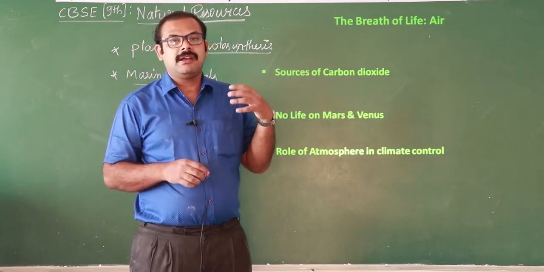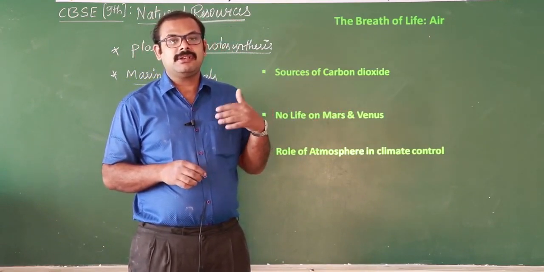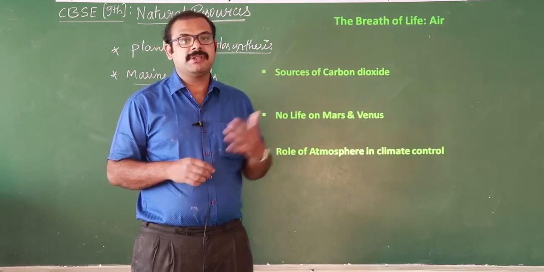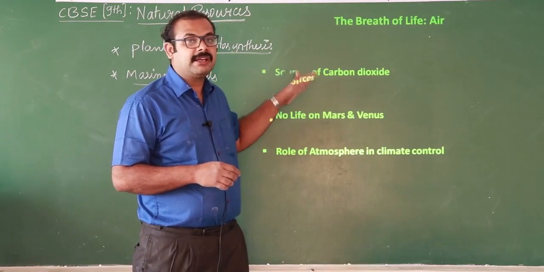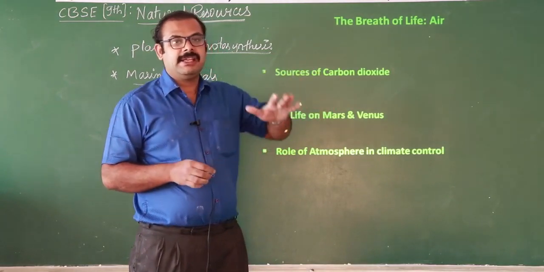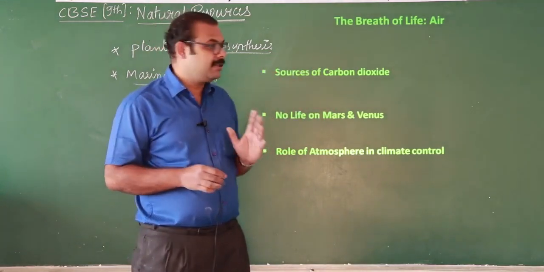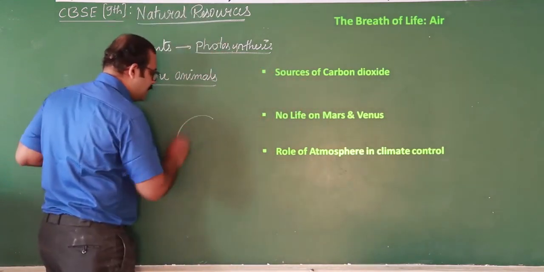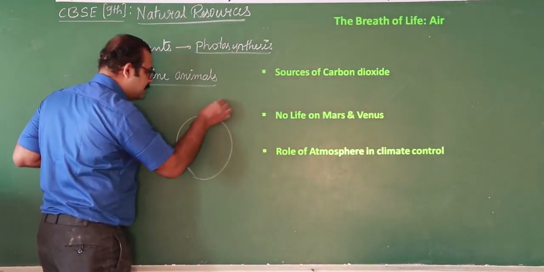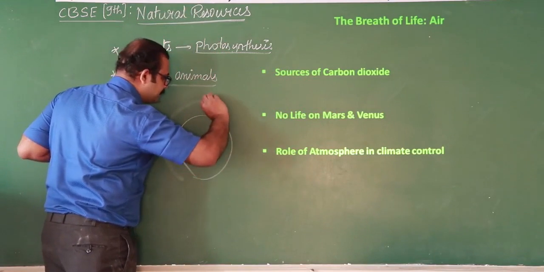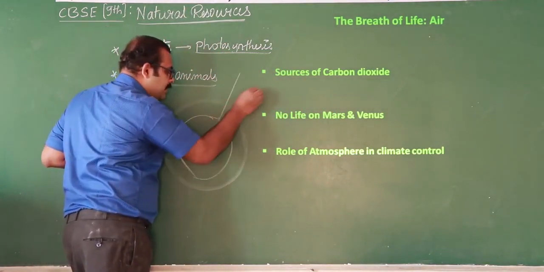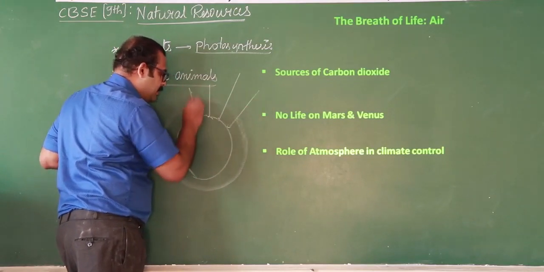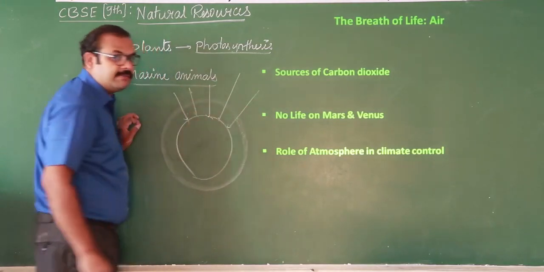It will not allow the heat to escape directly from the earth, and at the same time it will not allow the heat to enter directly into the earth. Like that, the air acts as a bad conductor. You see, for example, this is the earth and this is our atmosphere. So the sun rays are falling on the earth, they contain some energy.